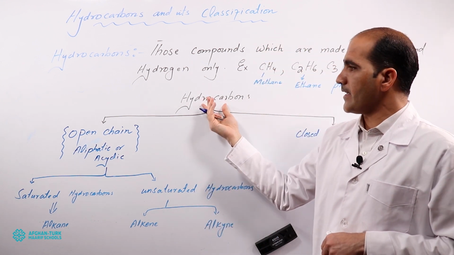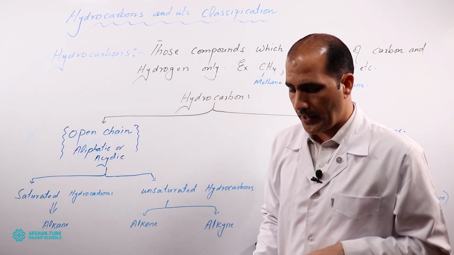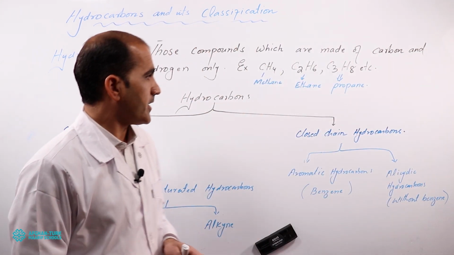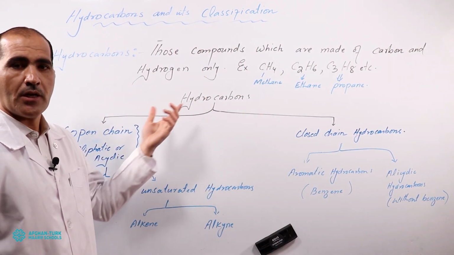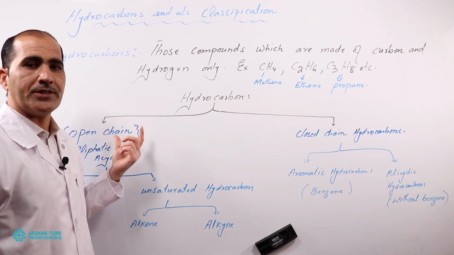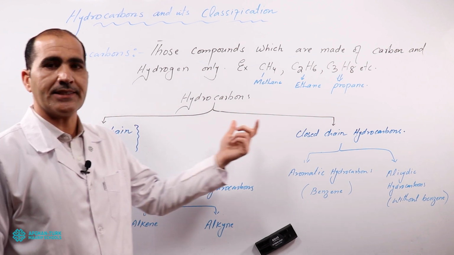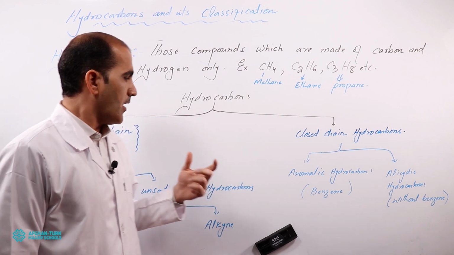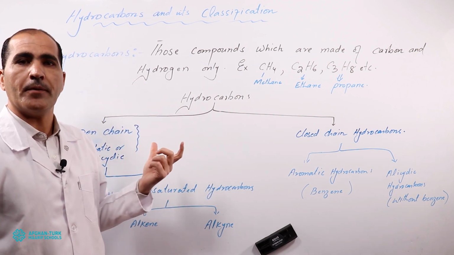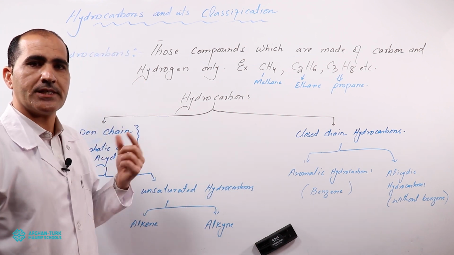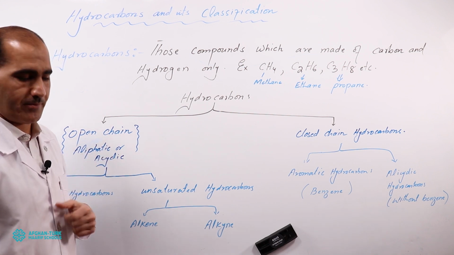There are mainly two types of hydrocarbons we have. How many types? Two types. The first type is open chain hydrocarbons, the second type is closed chain hydrocarbons. But the main focus in your course is on open chain hydrocarbons.